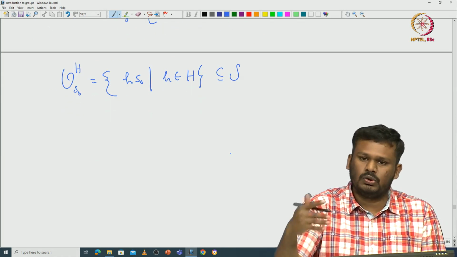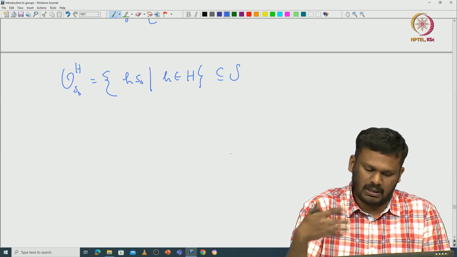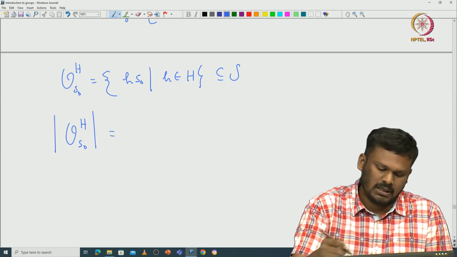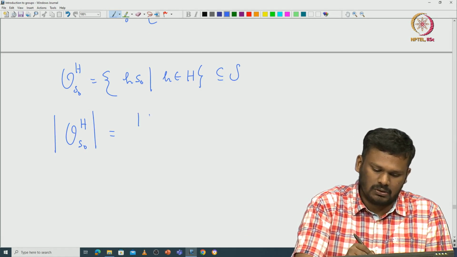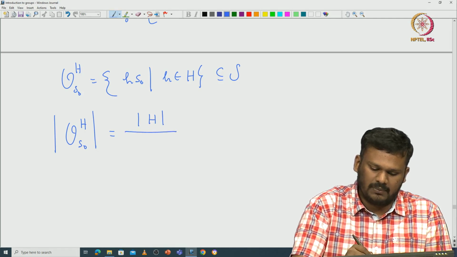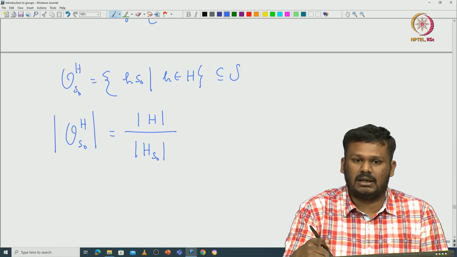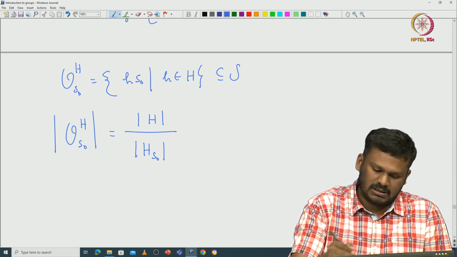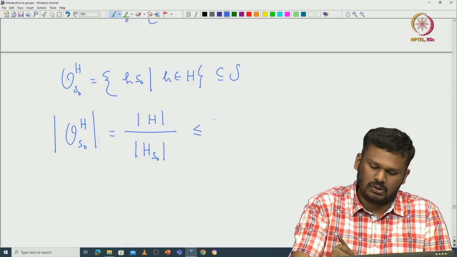Now again use the orbit stabilizer theorem, one more time. The cardinality of this orbit, computed using the orbit stabilizer theorem, is exactly equal to the cardinality of H divided by the cardinality of H_{S_0}, where H_{S_0} is those elements of H that fix S_0. This orbit is less than or equal to the cardinality of S, which is p^k.